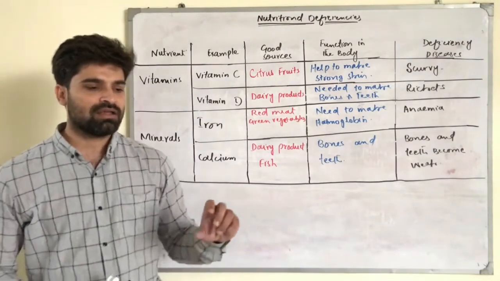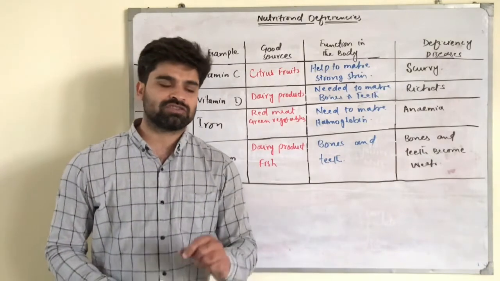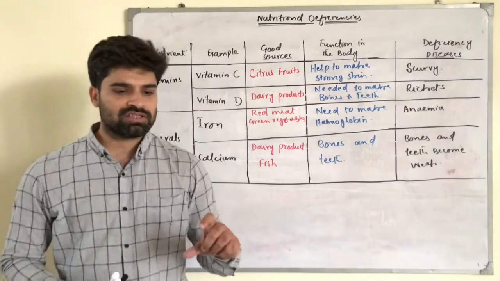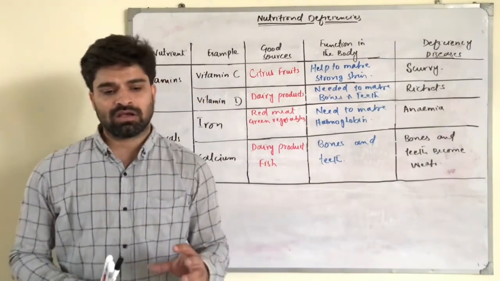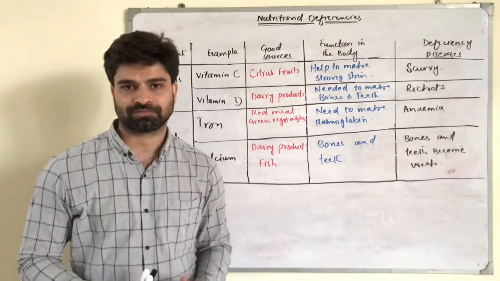Let's say for example, if a person takes too much fat in his diet, that person could have some heart diseases in future.